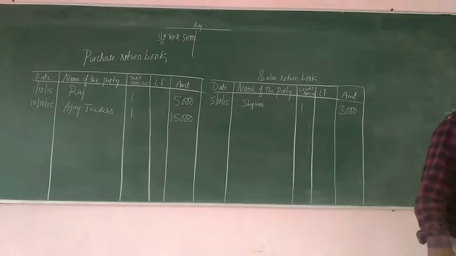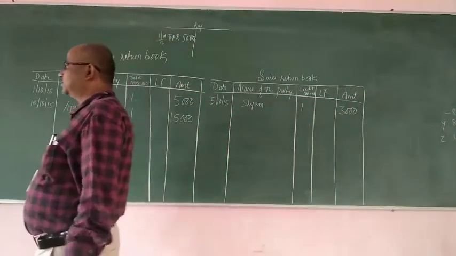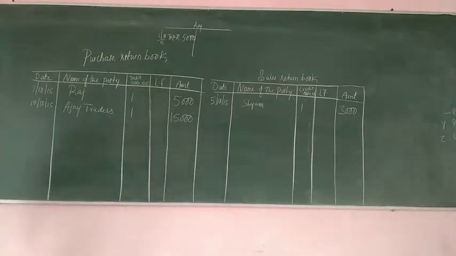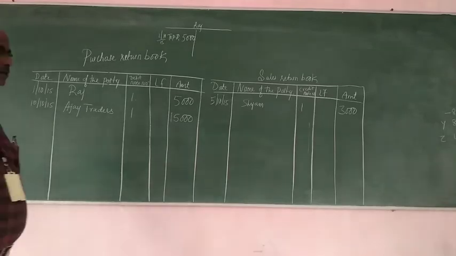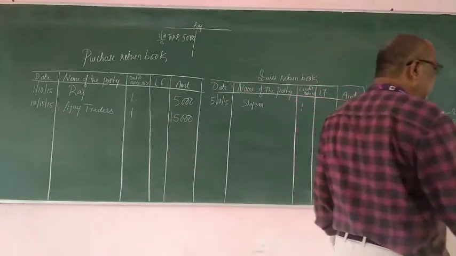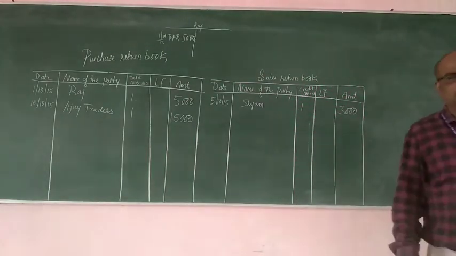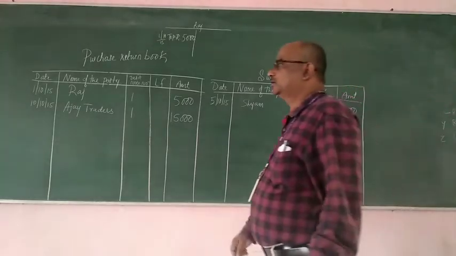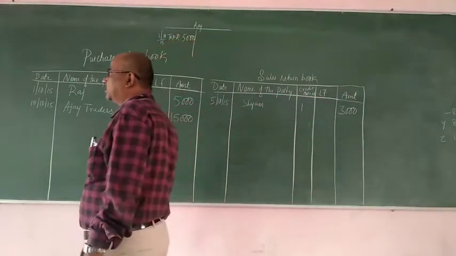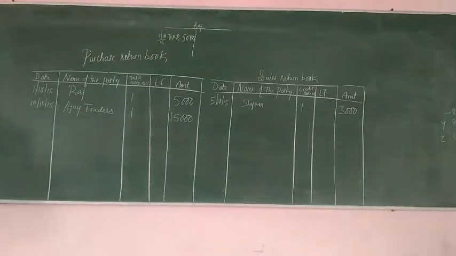Next, Vinayak Agencies returned us goods of rupees 2,000. Here, what you are understanding from the transaction, we will understand that Vinayak Agencies has returned us goods of rupees